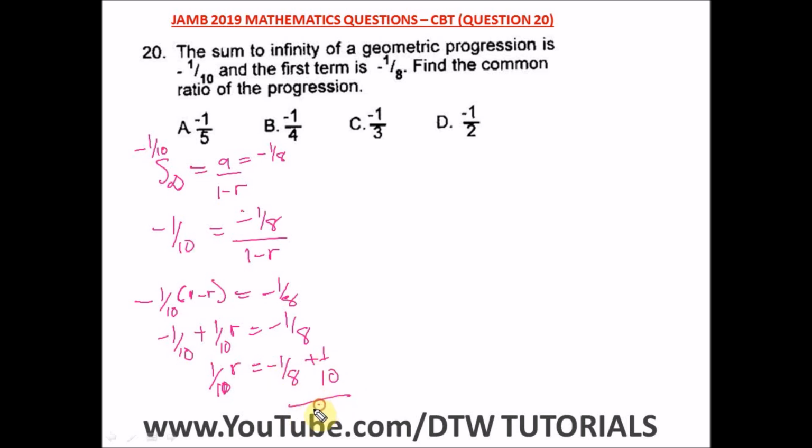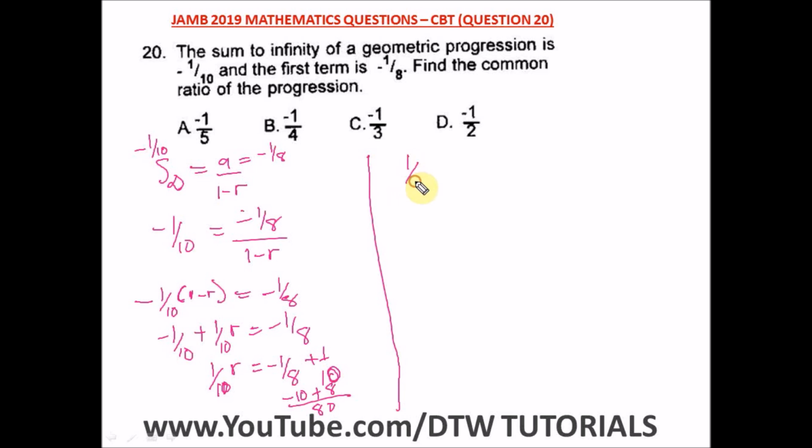Our LCM will be 80. Okay, 8 in 80 will go how many times? 10 times. All right, 10 times minus 1 will give us minus 10, plus 10 in 80 will go how many times? 8 times. Okay, and 8 times 1 will give us 8. Okay, so what are we left with here?